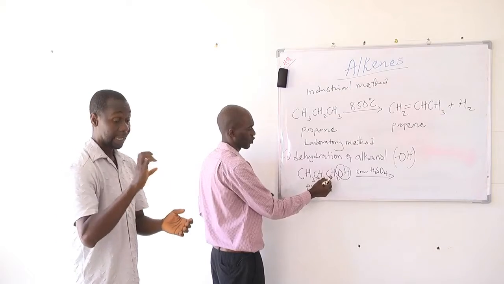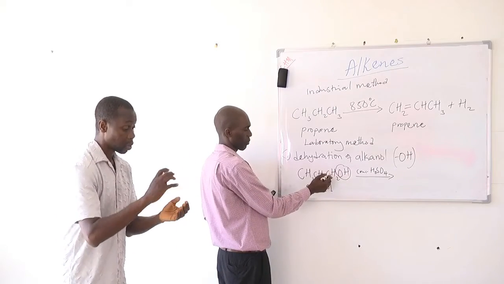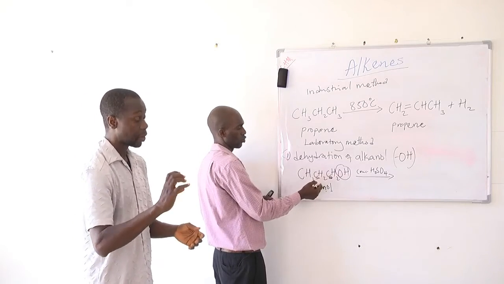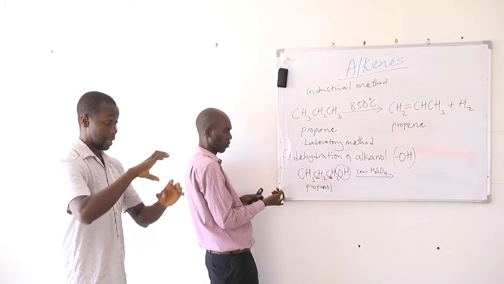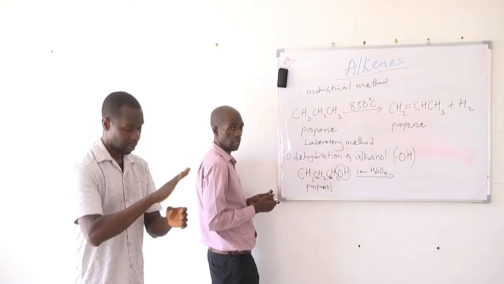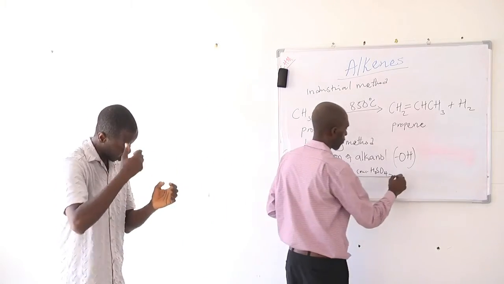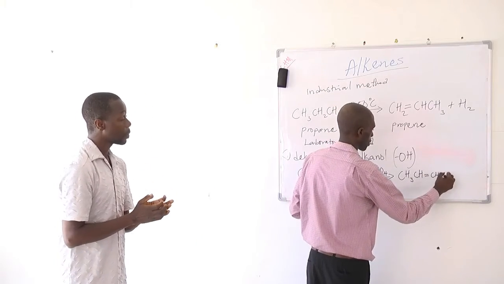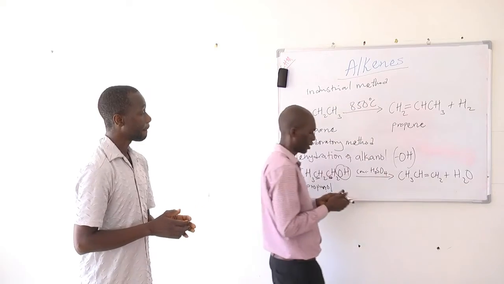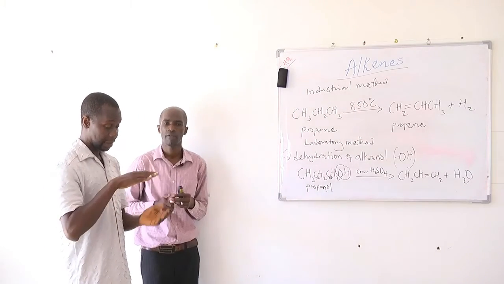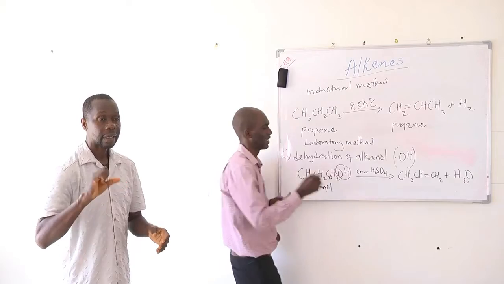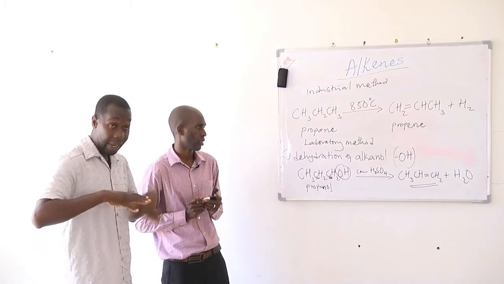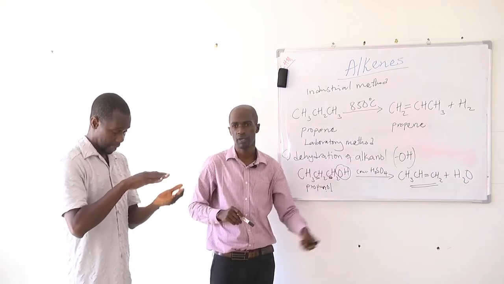This is the carbon that bears the functional group. That is, the OH is attached to this carbon, and then the adjacent carbon is the carbon before. That's the preceding carbon. So from the preceding carbon, a hydrogen will be removed, and then the OH will be removed from the carbon that bears the functional group. So therefore, we'll have this as our molecule. And this reaction is called dehydration of alcohols, and it produces an alkene. So we can use this method in the lab to prepare alkenes. The process is called dehydration of alkanols.